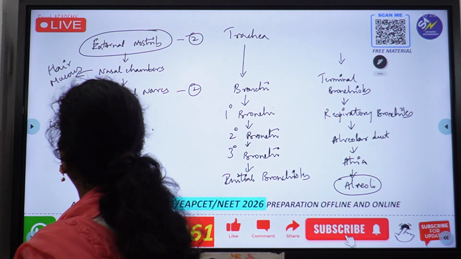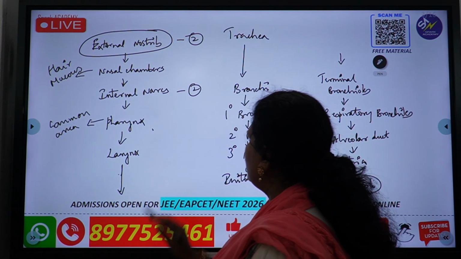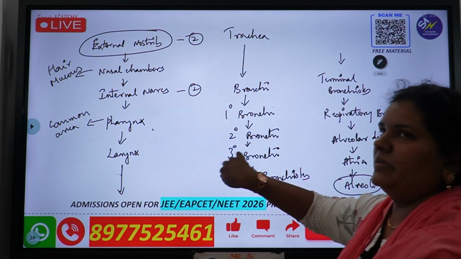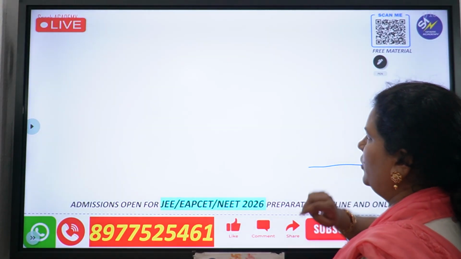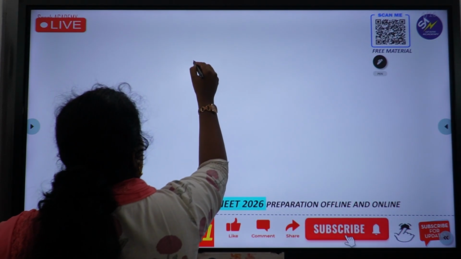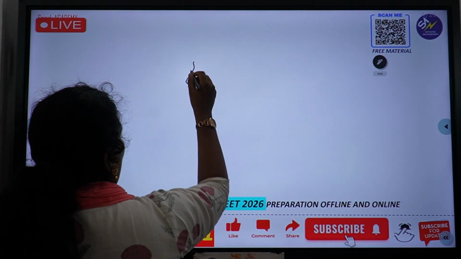It's a common area, right? So this I actually wanted to draw. Let me show you how this pharynx, as I told you, is a common chamber. Let me quickly show you.